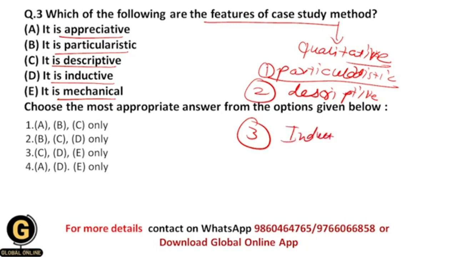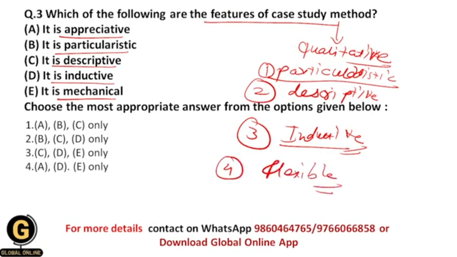Inductive means that we observe the person, get opinions from the person, and based upon the observations and opinions we make up a theory. This is called the inductive approach. Again, the case study method is flexible. It means we can use various data collection methods, and there is no fixed research design. We can use different research designs based upon the situation.